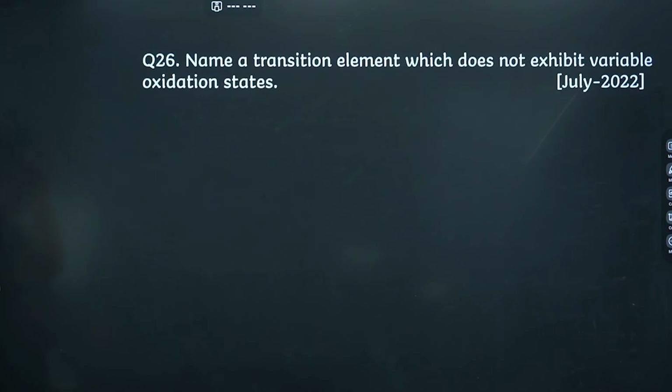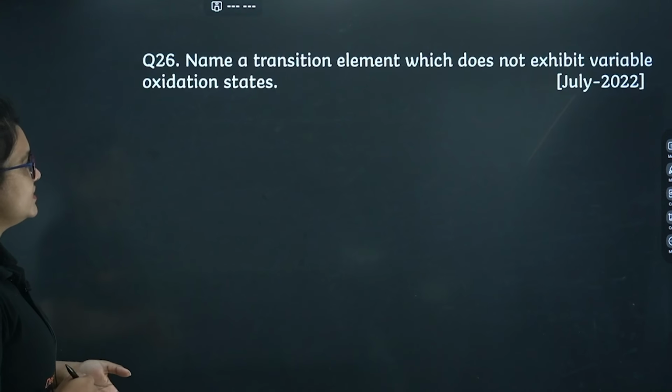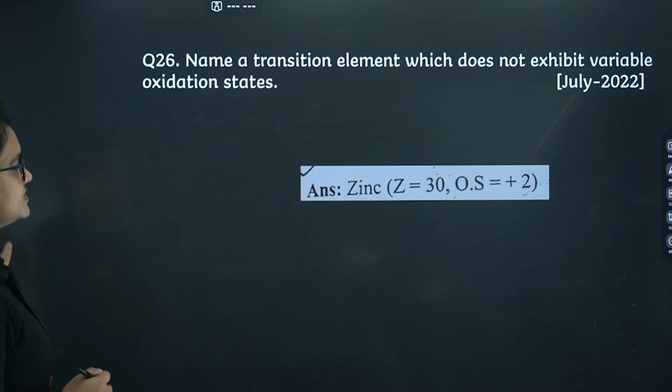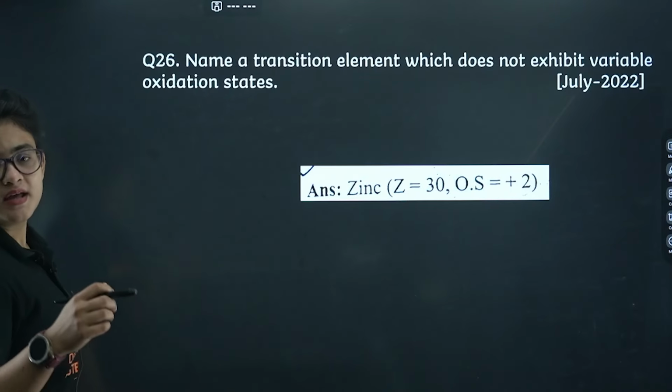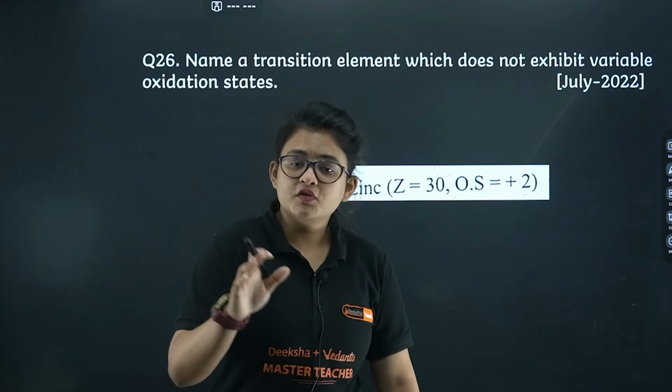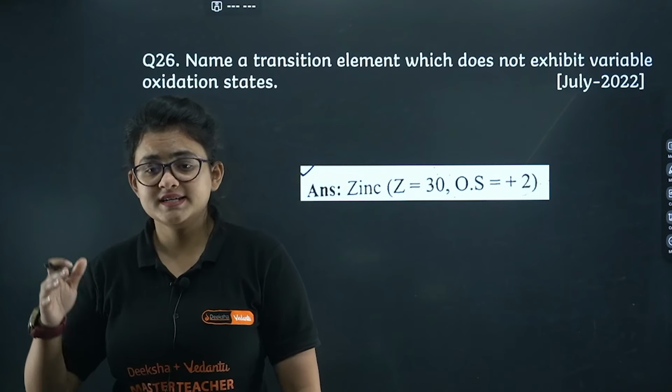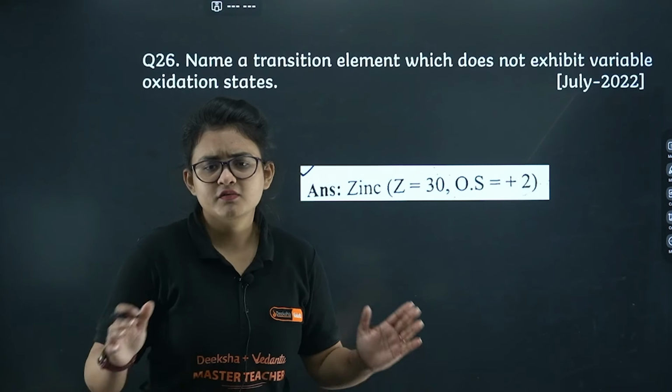Let's proceed. Name a transition metal which does not exhibit variable oxidation state. That is going to be zinc. Definitely it's having only one option, that is 4s2 electrons will be eliminated and it will be D10 configuration, right? Very stable, full filled stability.